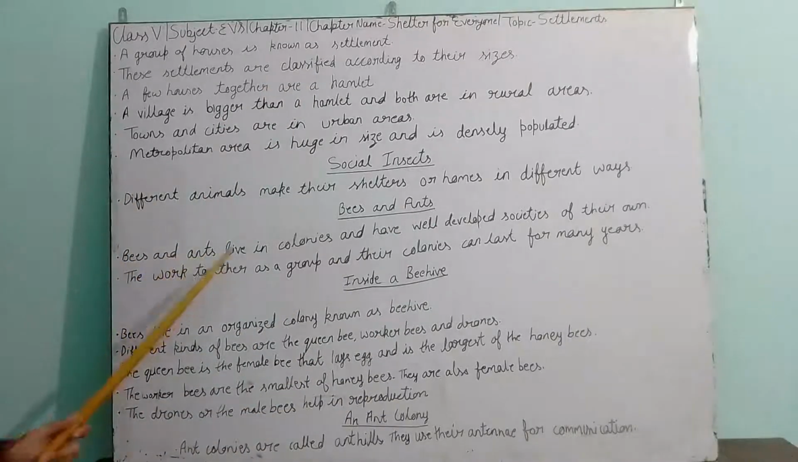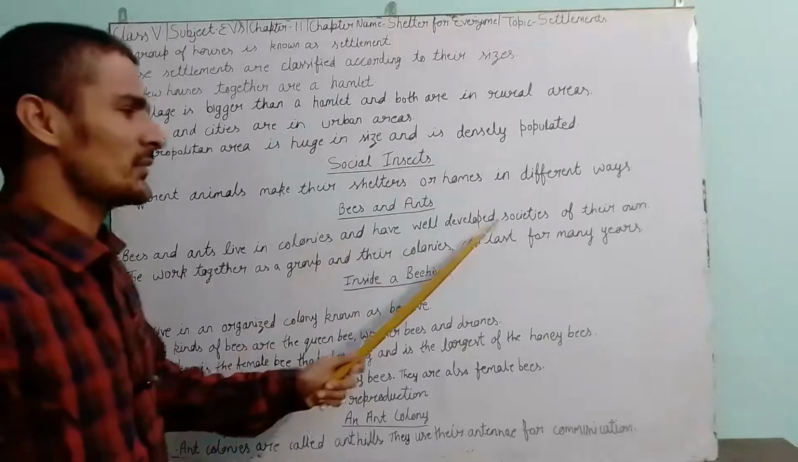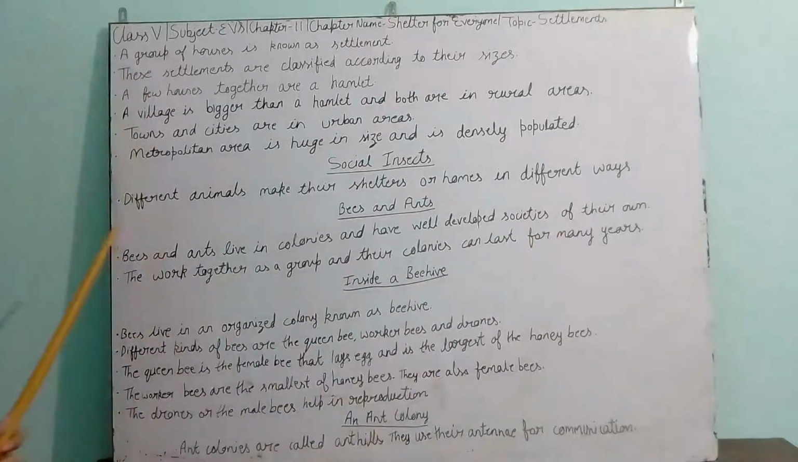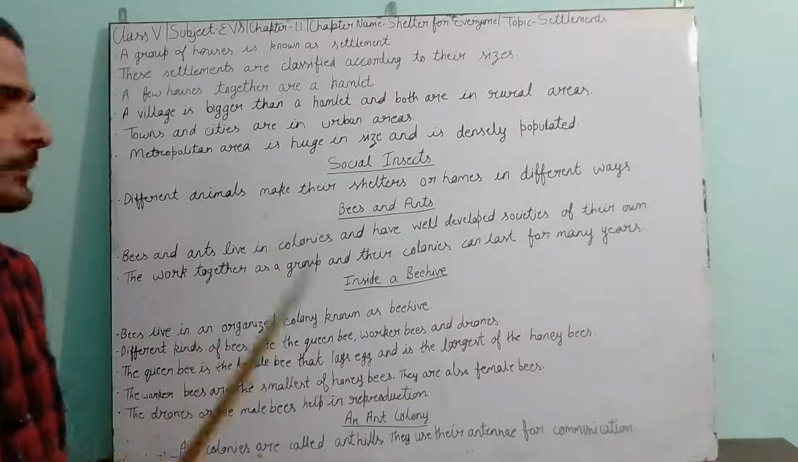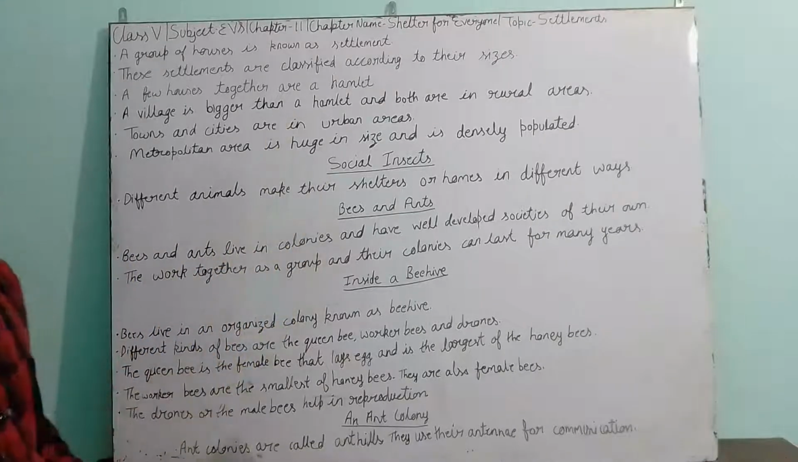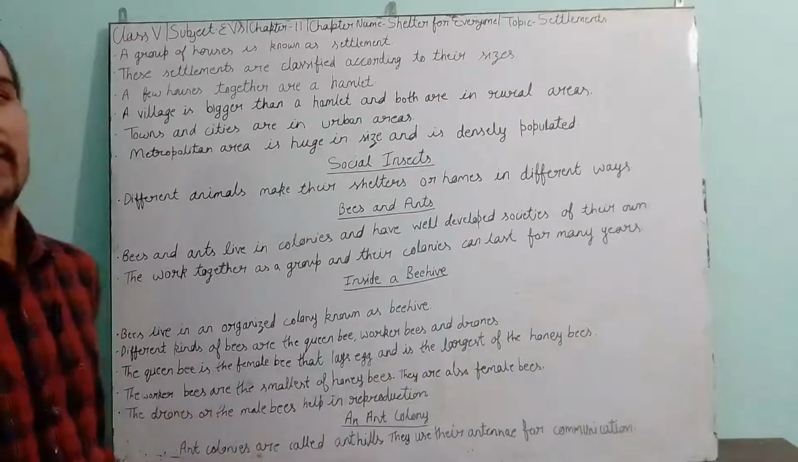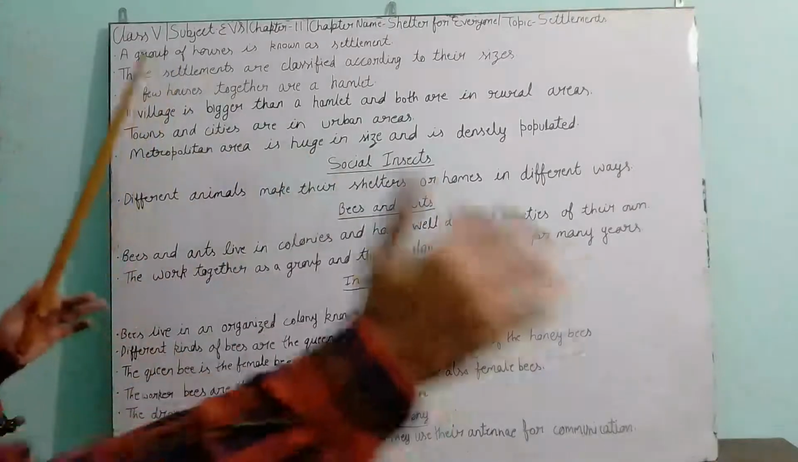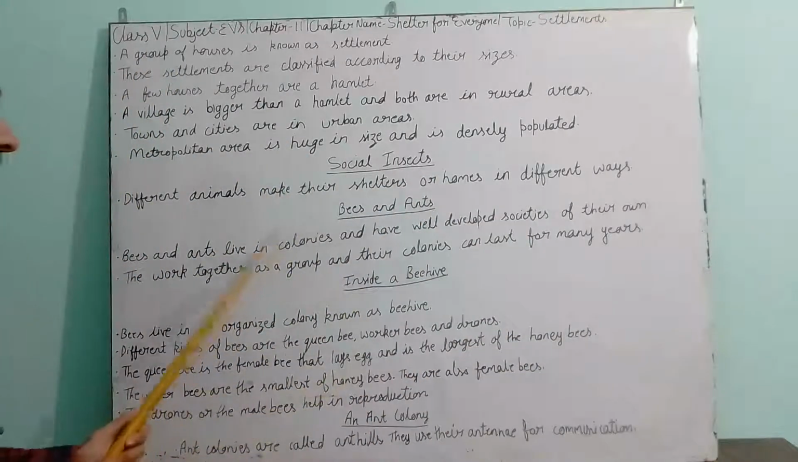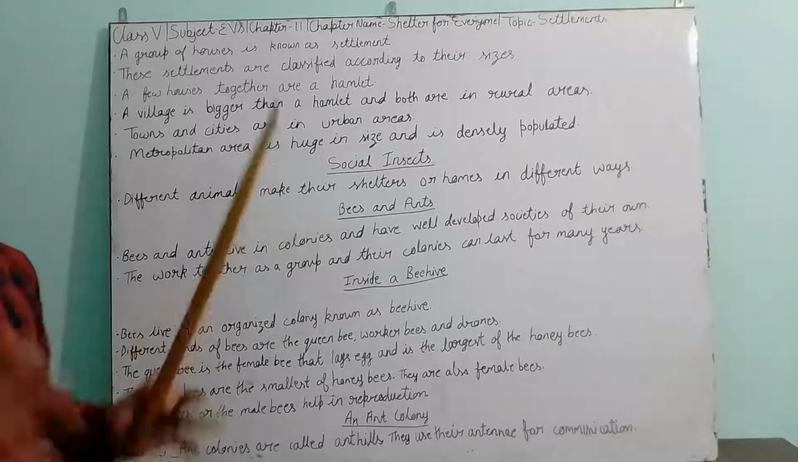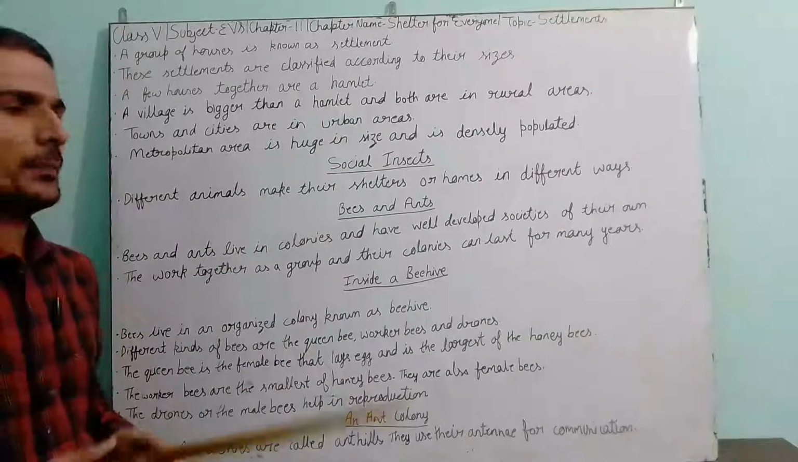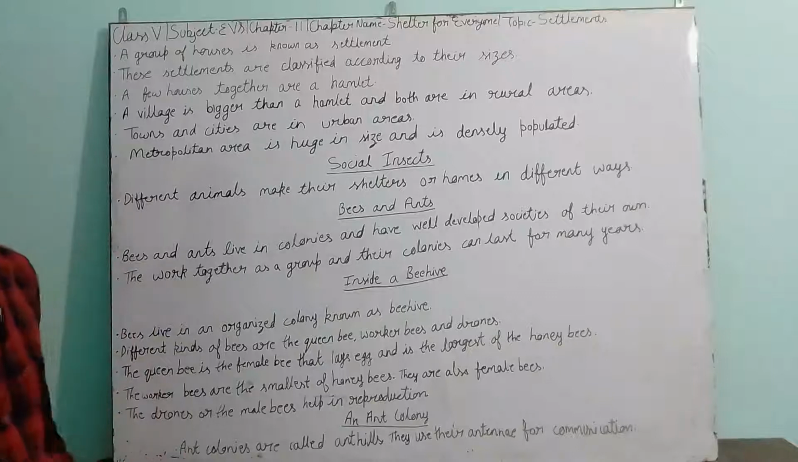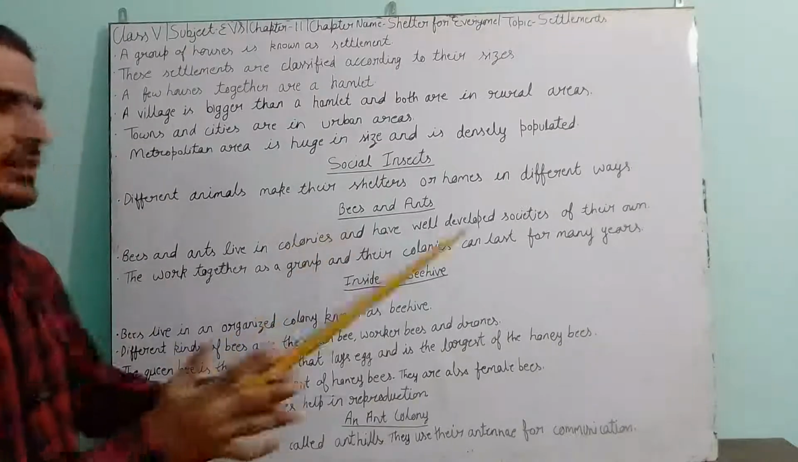Bees and ants live in colonies and have well-developed societies of their own. Bees and ants both live in colonies. They make their homes and their homes are combined together to form a larger structure, that is the colony. In the cities, you will find colonies where people live.